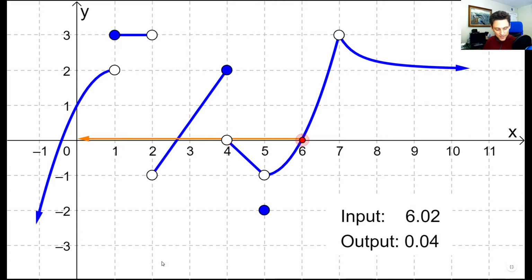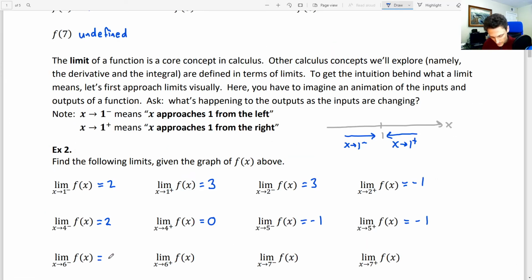If you said 0, that's correct. And then as we approach 6 from the right, we have f of x approaching 0, or the y values approaching 0. Okay, so 0 on both sides.